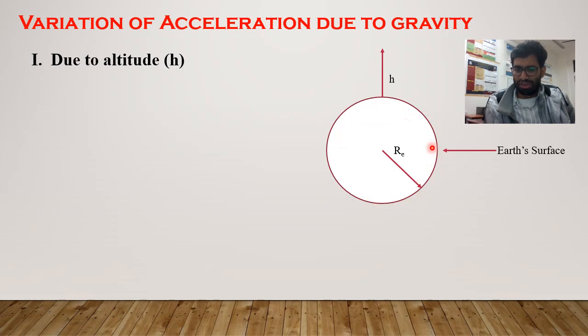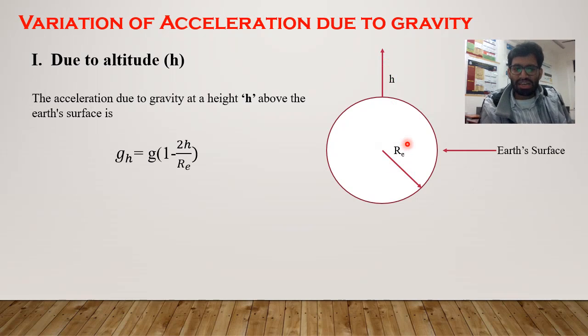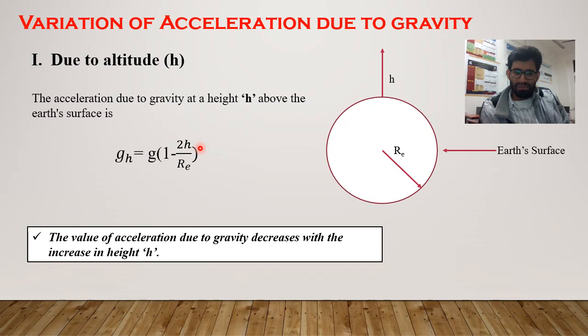Suppose this is the Earth's surface, h is denoted as the height above the Earth's surface, and Re is the radius of the Earth. The acceleration due to gravity at a height h above the Earth's surface we can calculate from this simple equation: g_h equals g into 1 minus 2h by Re, where Re is the radius of the Earth and h is the height above the Earth's surface. From this equation, we can say if the height increases from the Earth's surface, the acceleration due to gravity will definitely decrease.